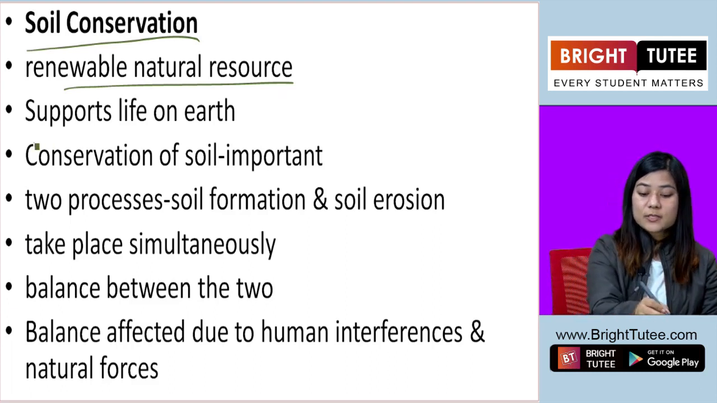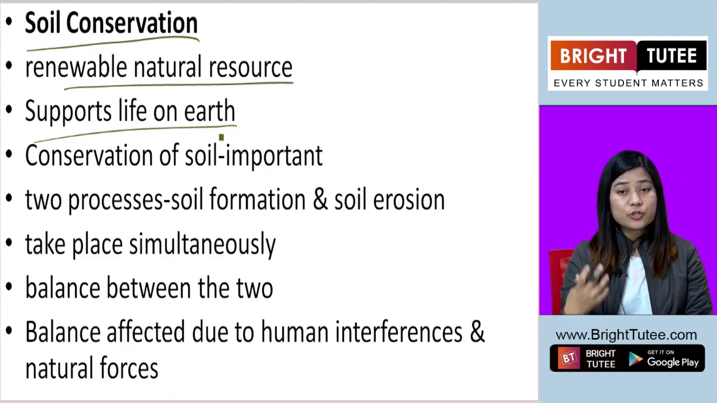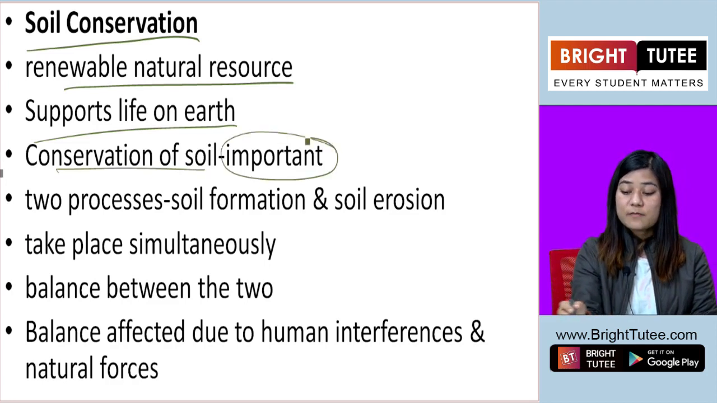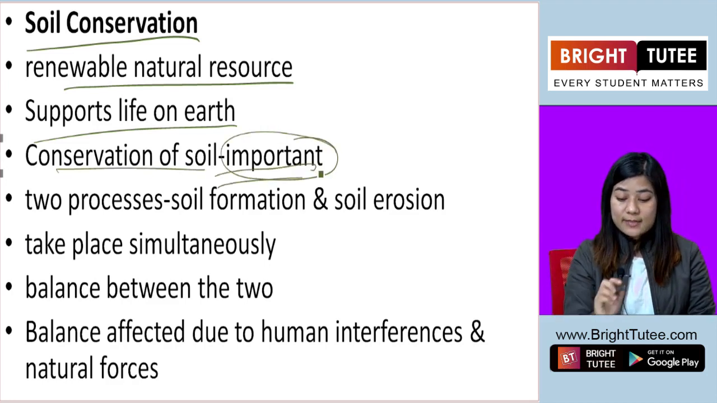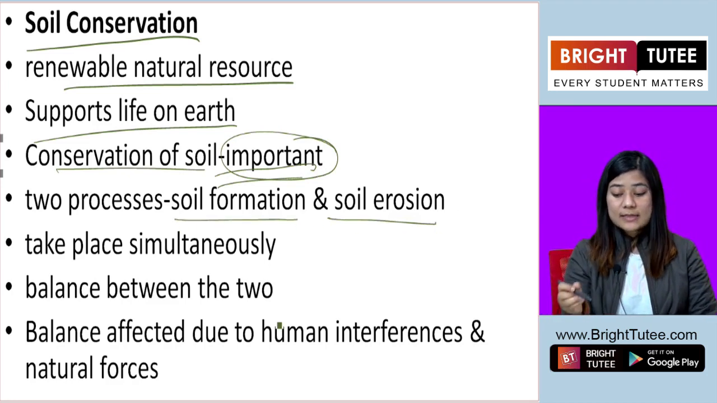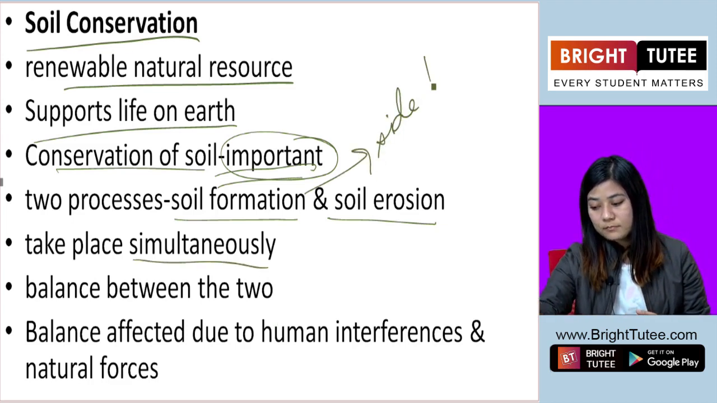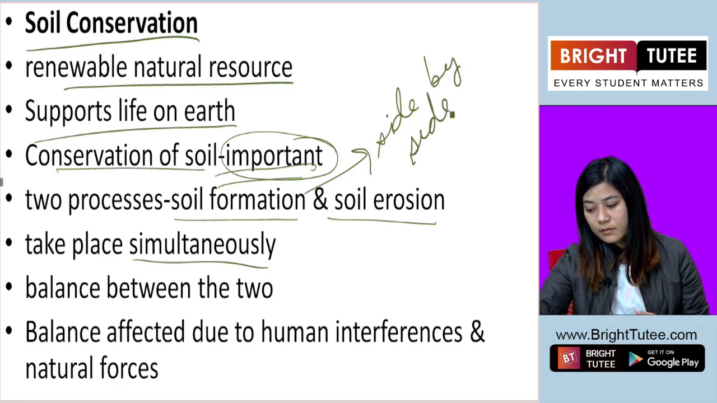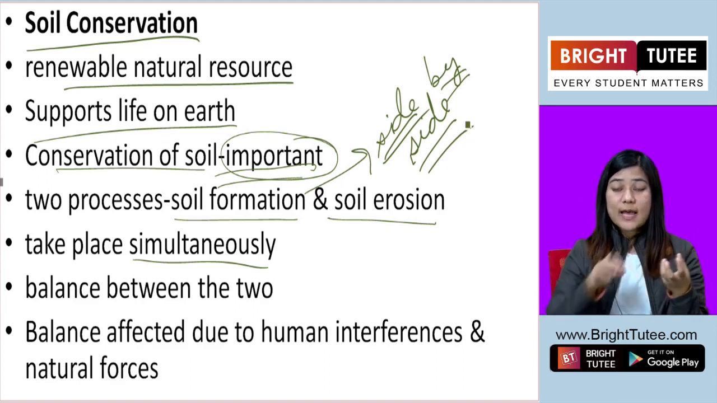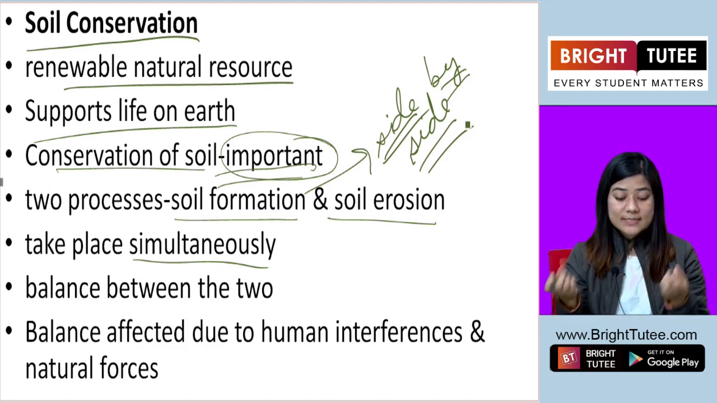We know that soil supports life on earth. That is why soil is a very important asset to human beings. Okay, that is why conservation of soil becomes even more important. Alright, there are two processes. One is soil formation and the other is soil erosion. They take place simultaneously, side by side. Okay, so soil gets formed, at the same time soil gets eroded. So these two processes take place side by side.